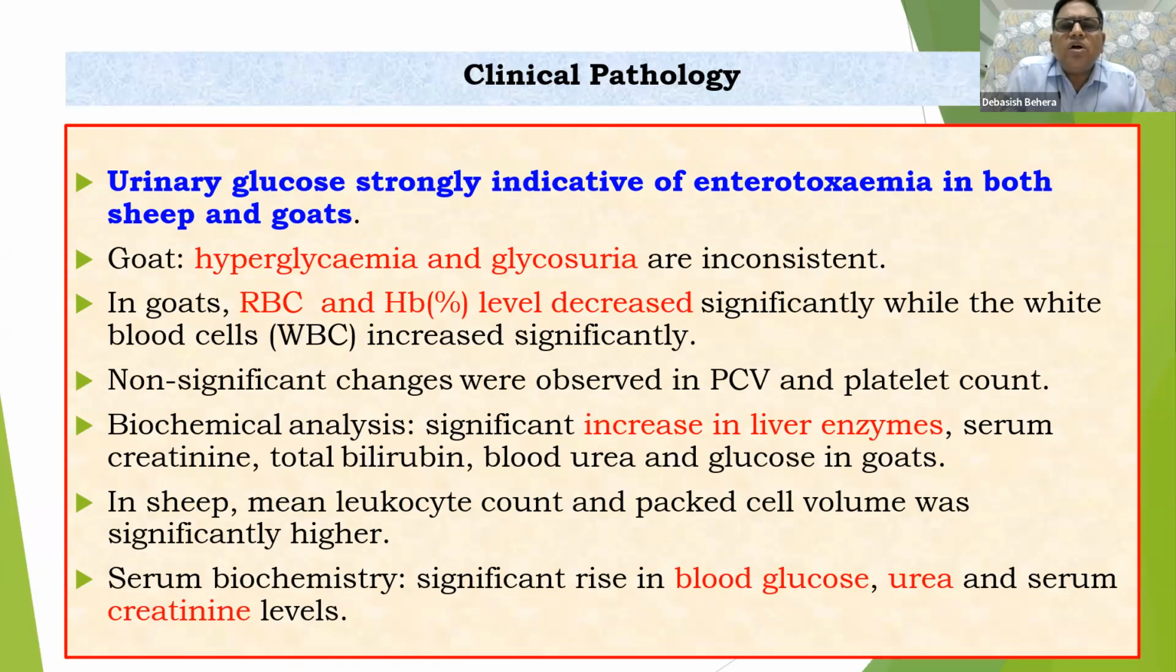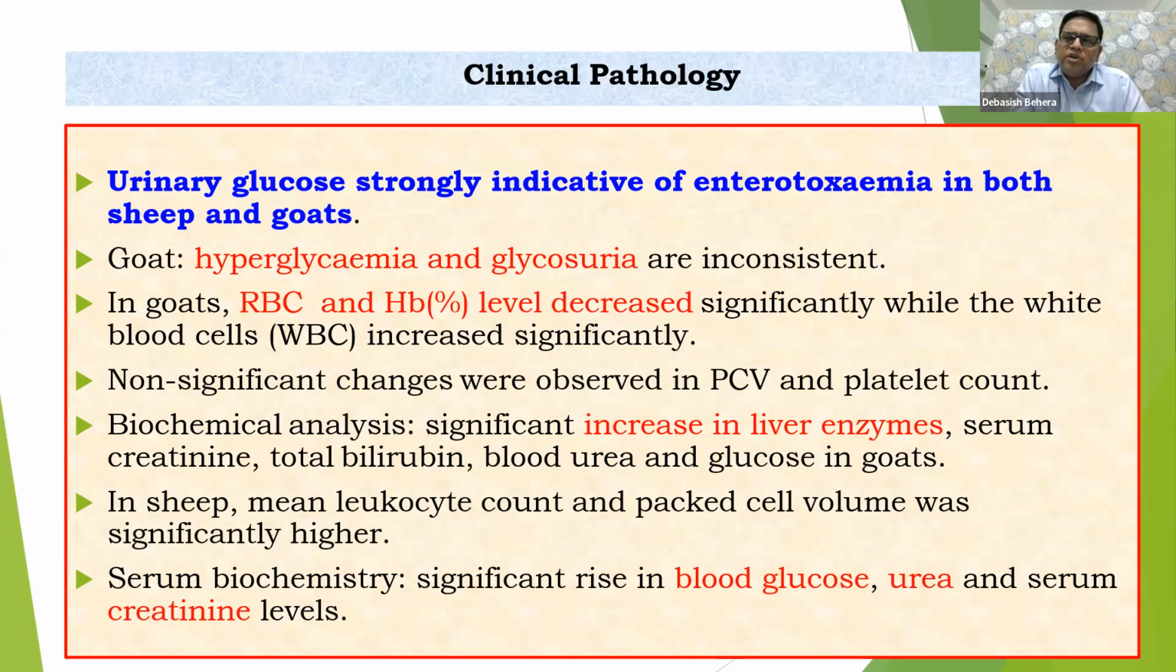Let's discuss something about the clinical pathology. What are the clinical pathological findings we are going to get in case of enterotoxaemia? As we have already discussed, urinary glucose is strongly indicative of enterotoxaemia in sheep and goat, in both cases.